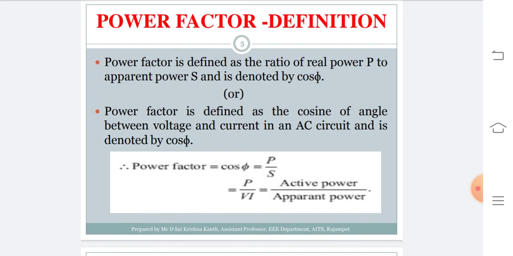From the knowledge of your electrical circuits, power factor can be defined as the ratio of real power to apparent power, and it is denoted with cos phi. So cos phi equals P by S, where cos phi is the power factor, P is the real power of the system, and S is the apparent power of the system. It can be defined in another way also: the power factor is the cosine of the angle between voltage and current in an AC circuit.